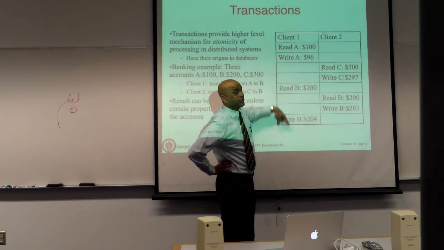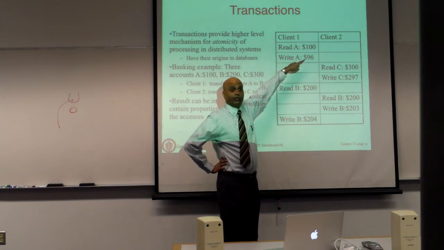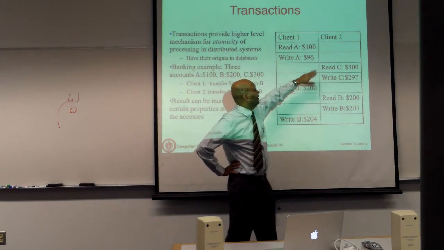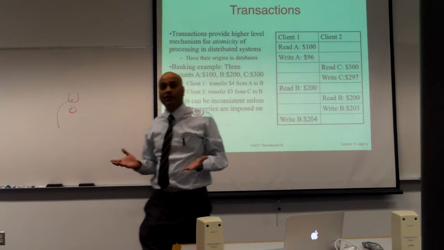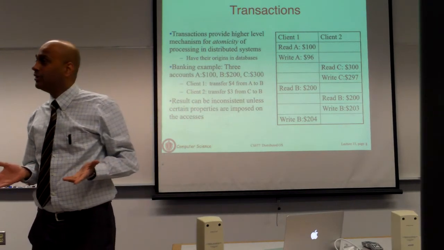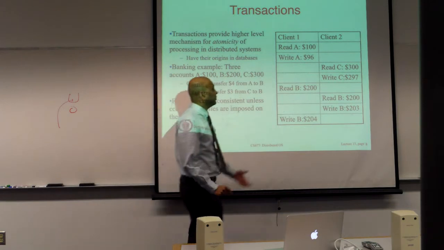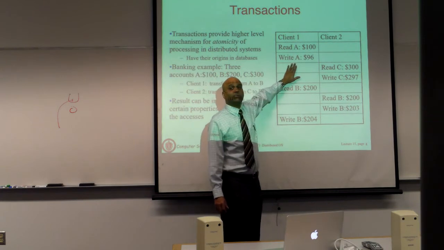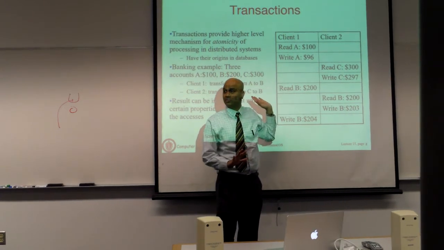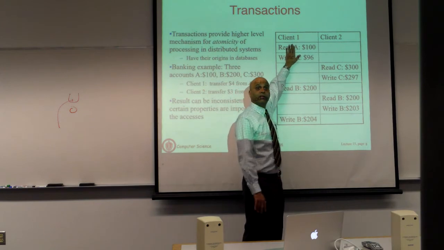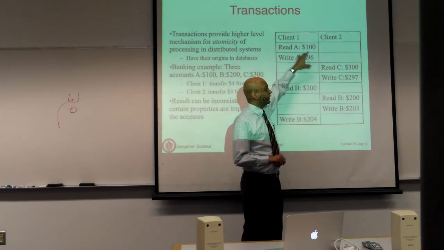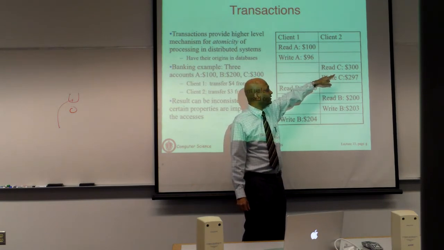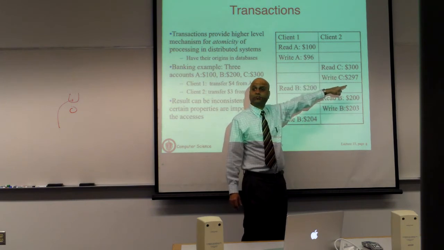And that's the timeline. So that's client 1. You read A, so the database shows 100, then you write 96 back. You deducted 4. Then let's say because these two operations are happening concurrently, things can get scheduled in arbitrary order. There is a different thread or a different process that's also accessing the same database. It starts running, and when this is happening, this process is not running because we are doing CPU scheduling here. So we are assuming process 1 ran, 2 instructions executed, the time slot expired, process 2 ran. In this case, we read C's balance at 300, and write C 297.